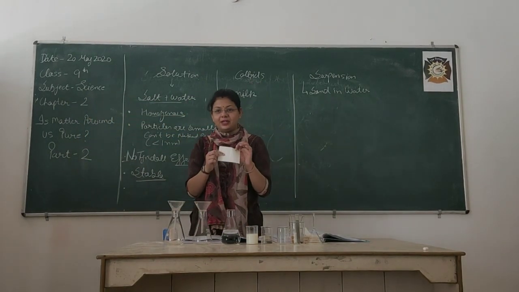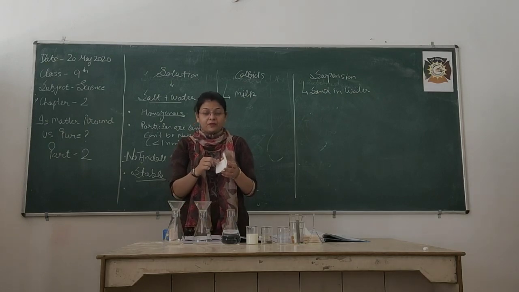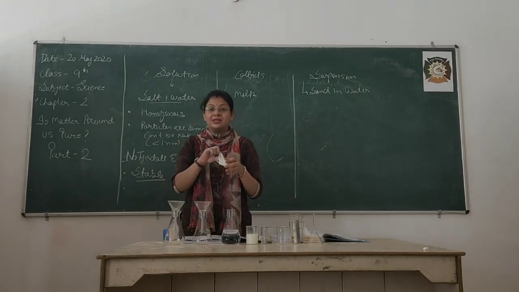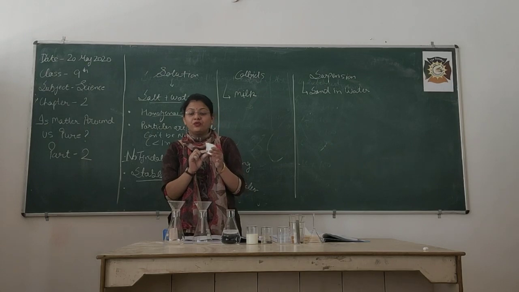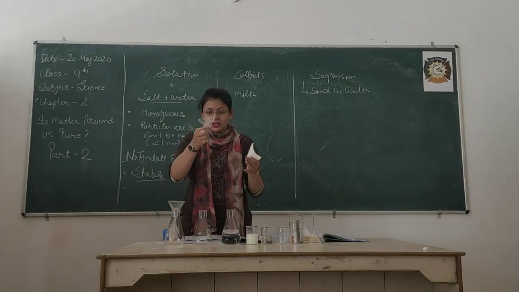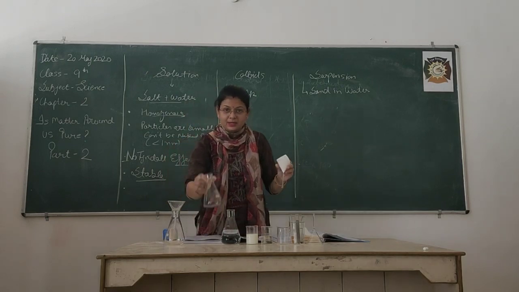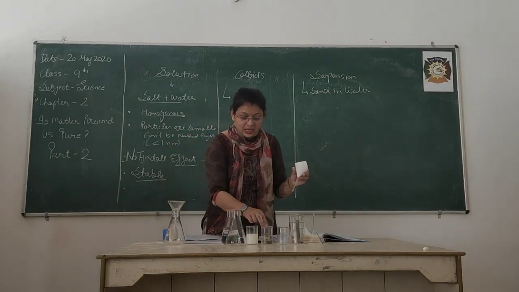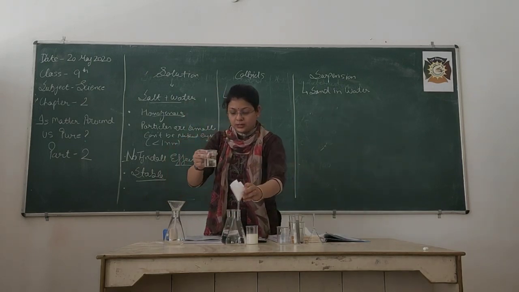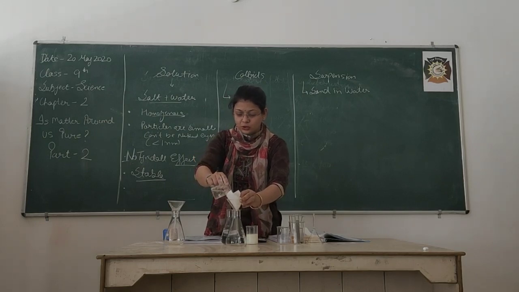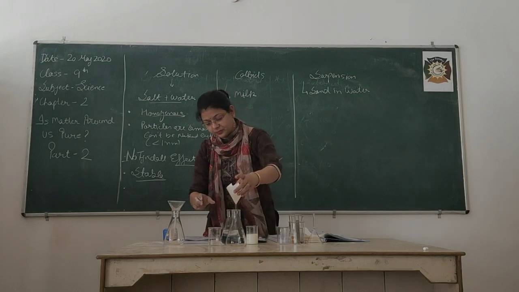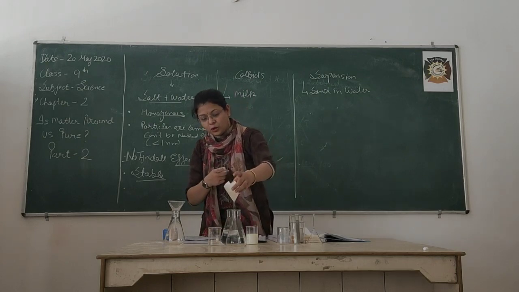So bachche, this is a filter paper. What I am going to do is separate, or filter, that thing. Conical funnel. Okay, so I am going to place that filter paper. This is a conical flask, already discussed. If I pour this salt solution into this beaker, after some time, okay, now the filtration process is going on.